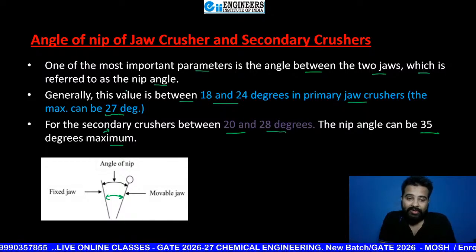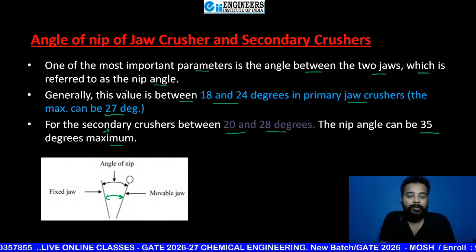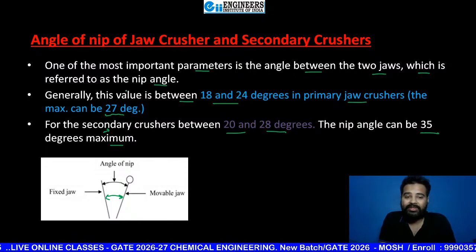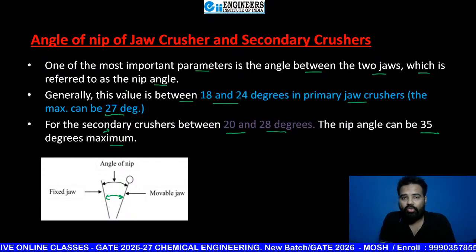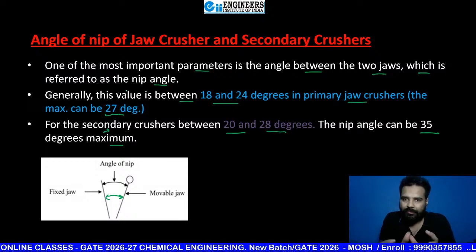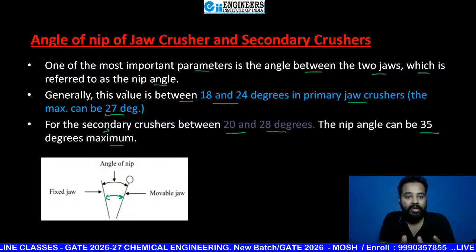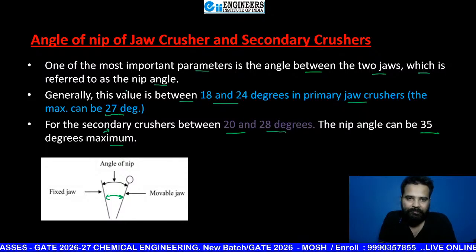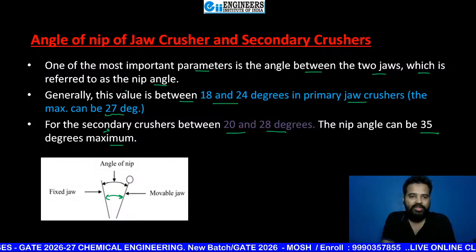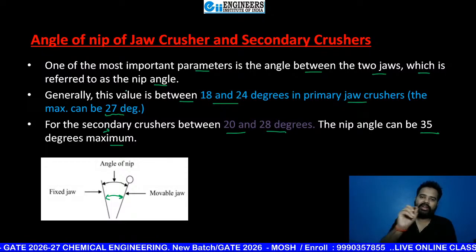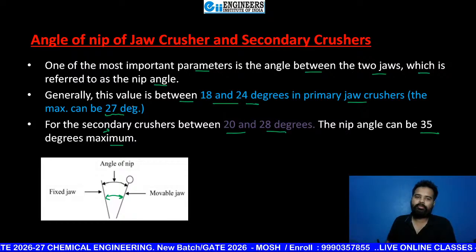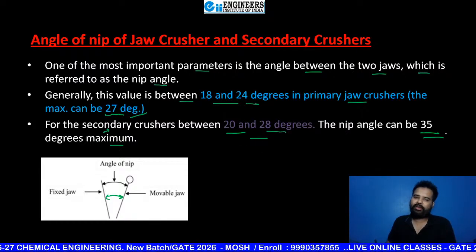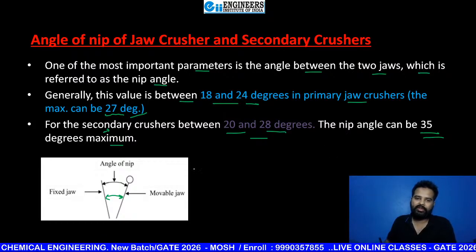Okay, so this angle of nip is very important for crushing any material, because if you change the angle of nip, then how efficiently it accepts feed is going to change. Here angle of nip is nearly 25 degrees. So just mention in your notebook: primary crusher 18 to 24, max 27; secondary crusher 20 to 28, max 35.